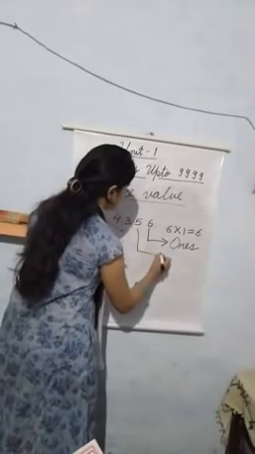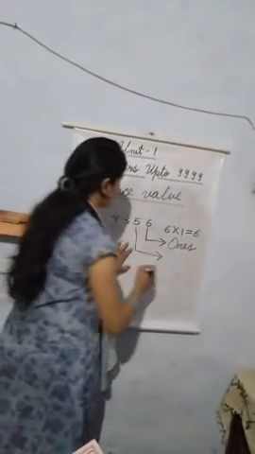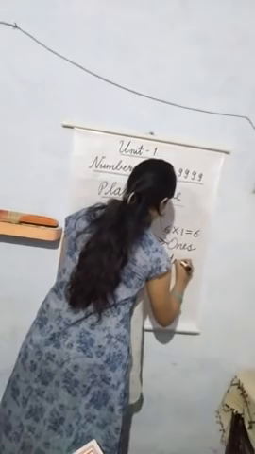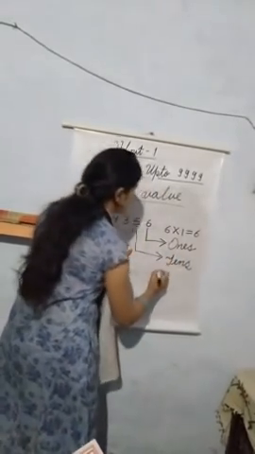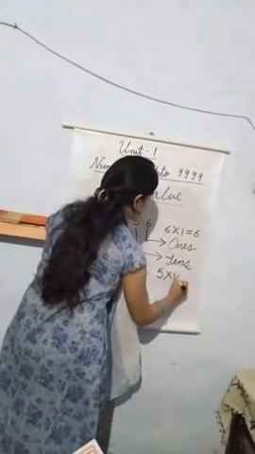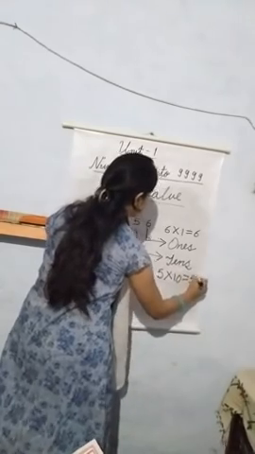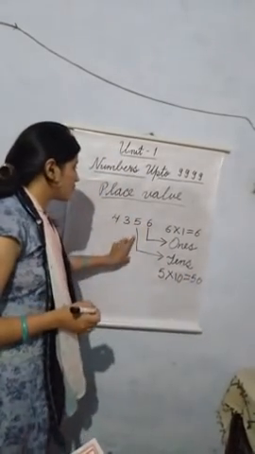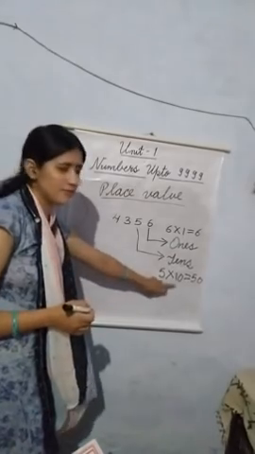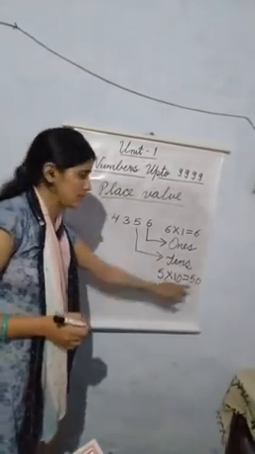Now the place of 5 is tens. 5 tens means 5 multiplied by 10, that is 50. The place value of 5 in this number is 50. 5 tens or 50.